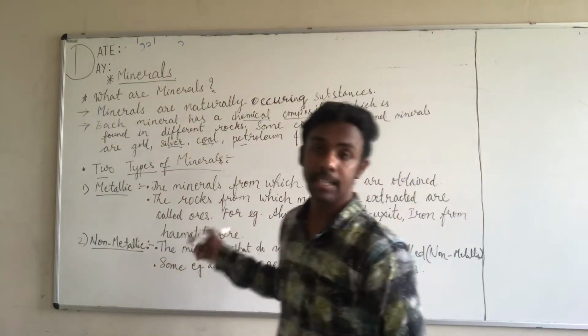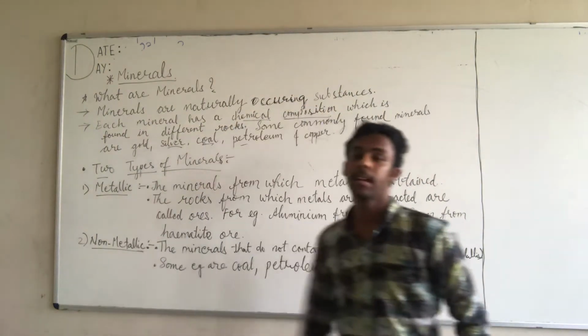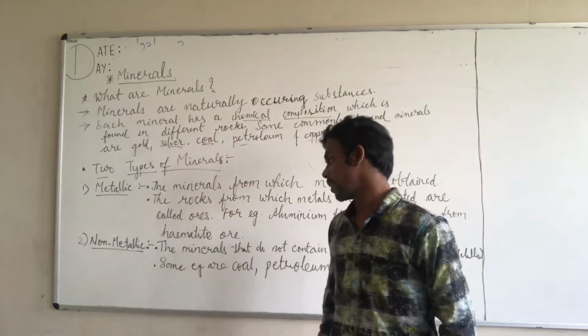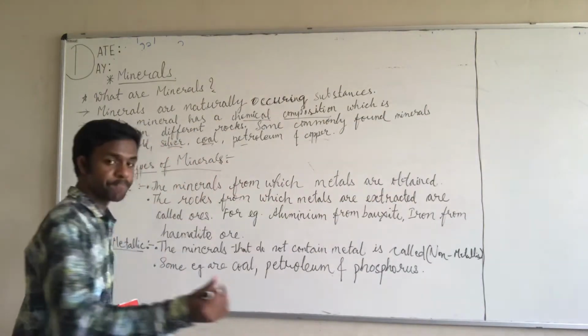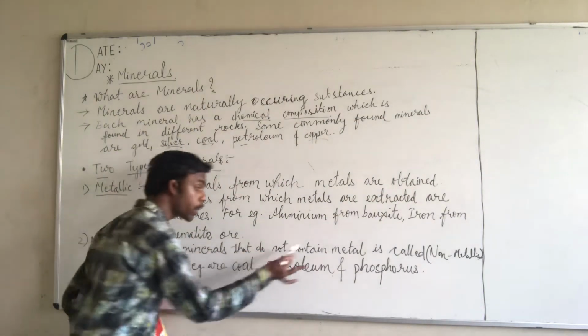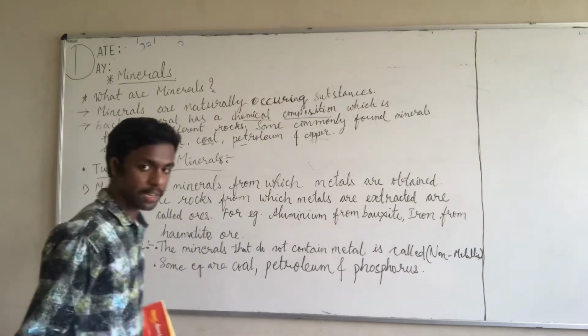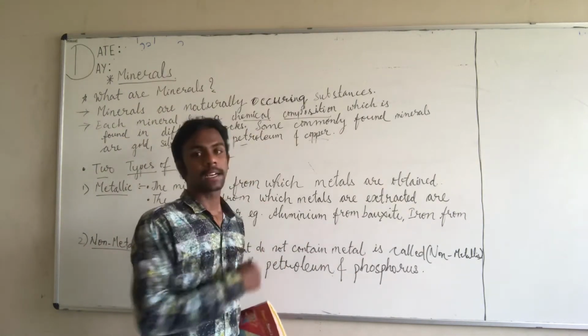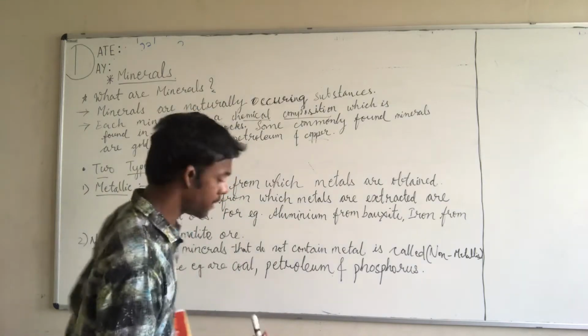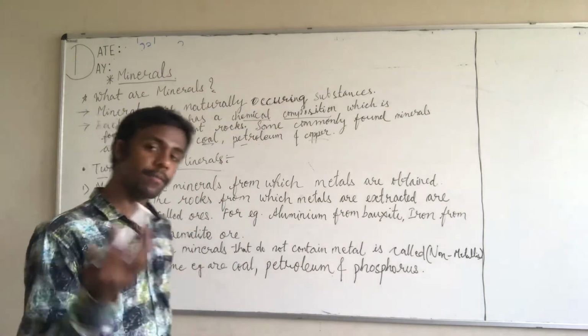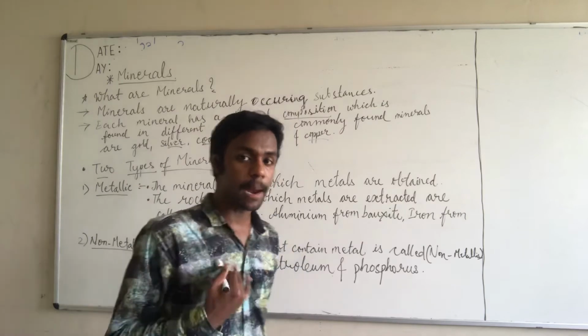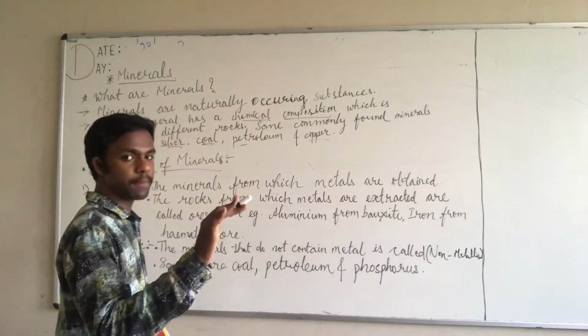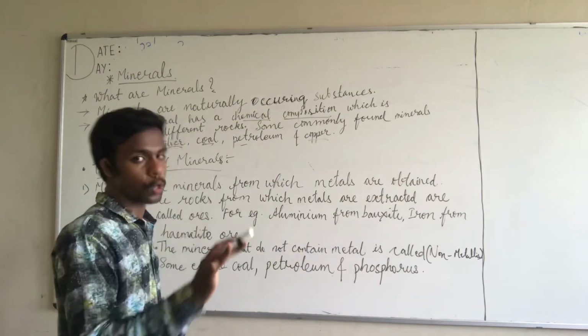Now let's discuss what non-metallic minerals are. These are the minerals that do not contain metal. Metallic minerals are those from which metals are extracted, and from the name itself we come to know that non-metallic means from which metals are not obtained.